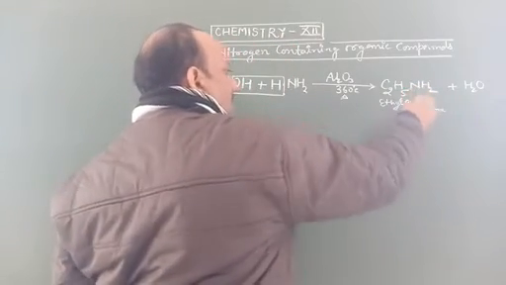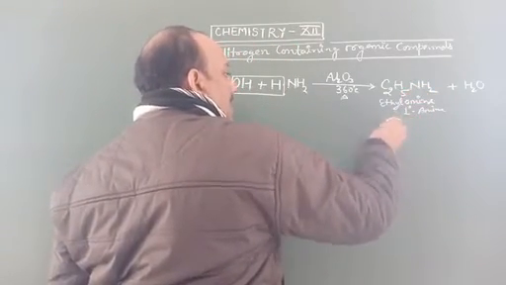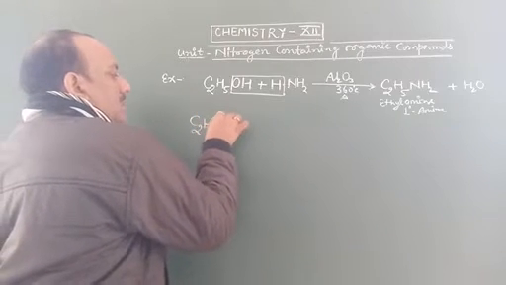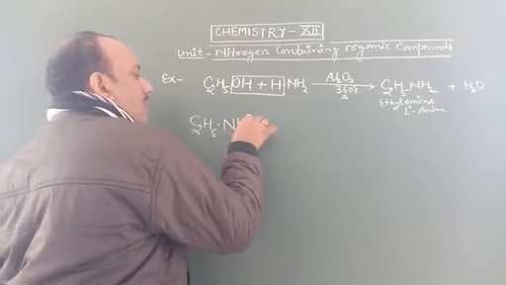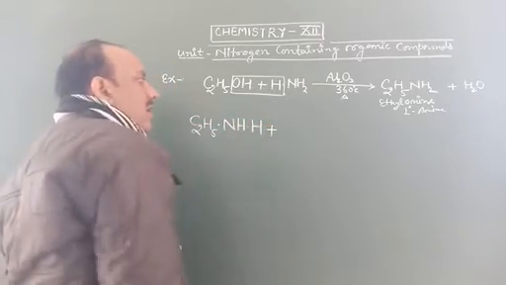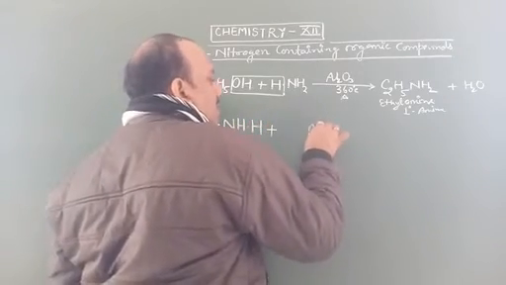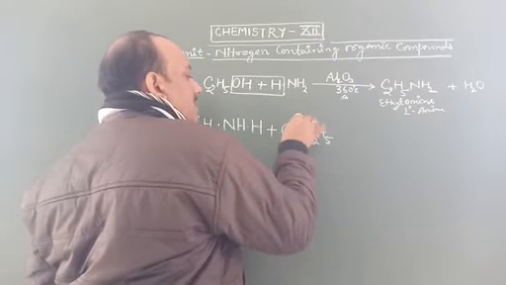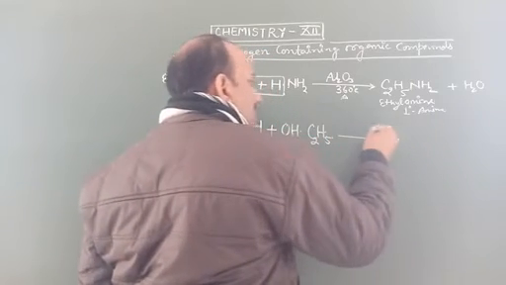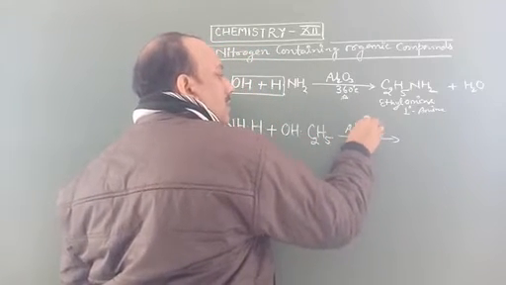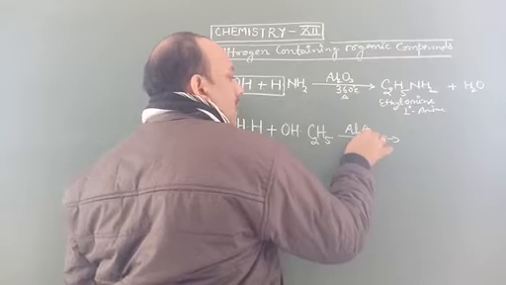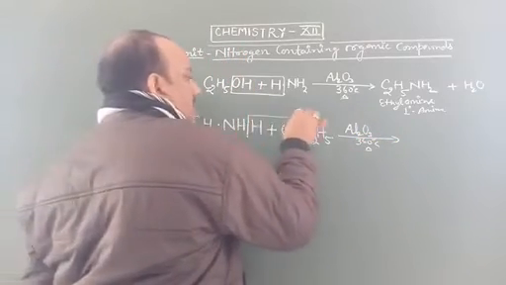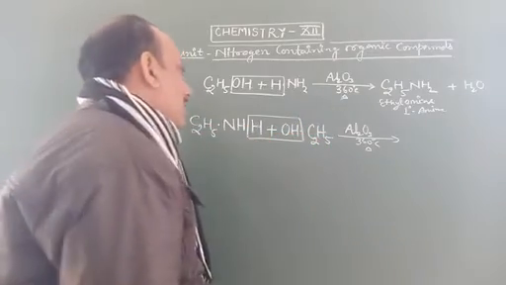This ethylamine, C2H5NH2, also reacts with an excess quantity of ethanol, C2H5OH, in the same presence of Al2O3, alumina, at 360 degrees Celsius, and subtracts a water molecule.